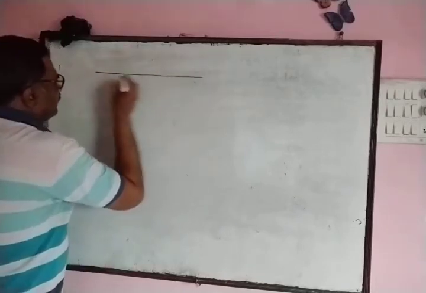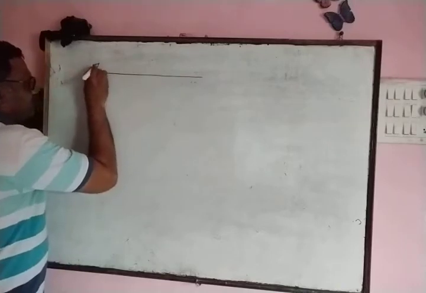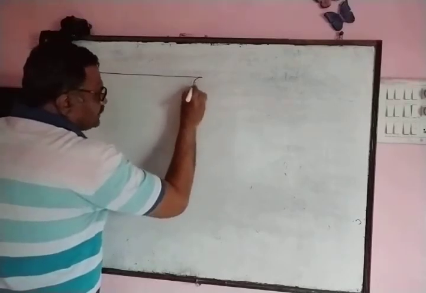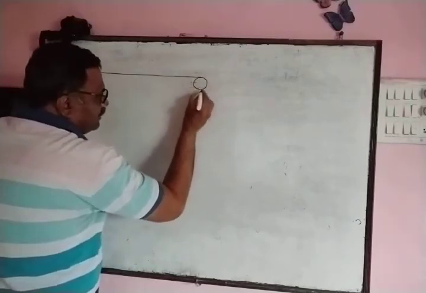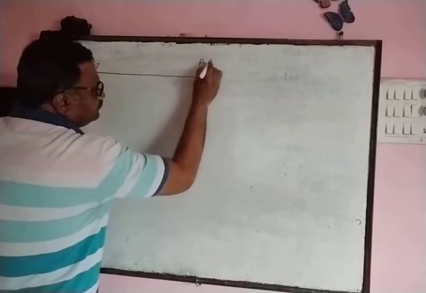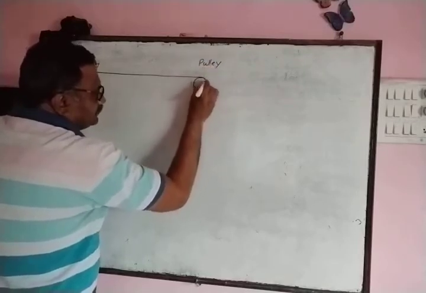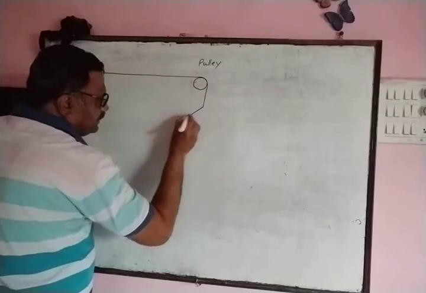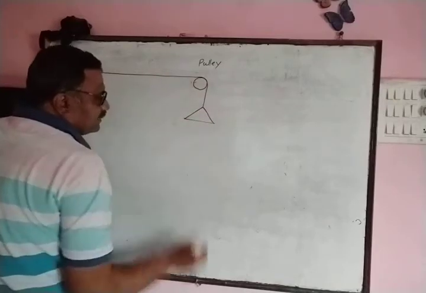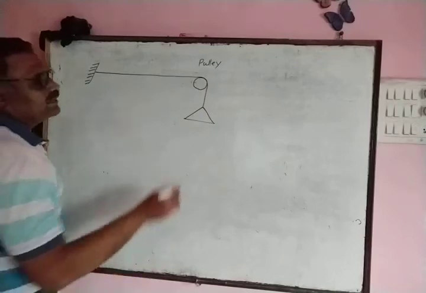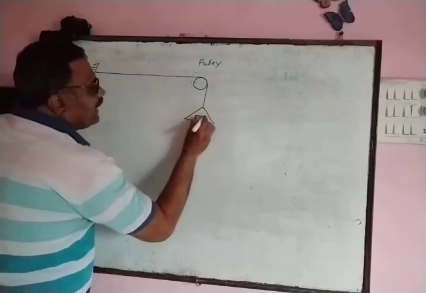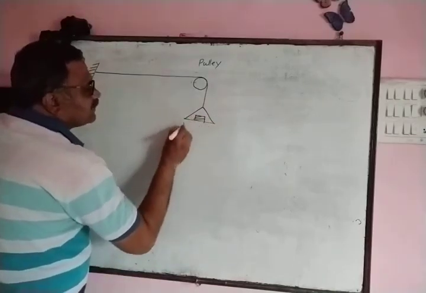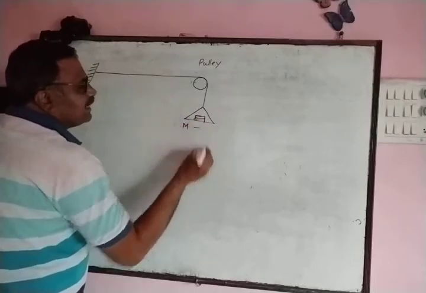Now suppose this is the string. One end of string is connected to the rigid support. Suppose string passes over a metal pulley. Pan is connected to the second end of string, and let us consider a certain mass is added to pan. Suppose M represents mass added to the pan.